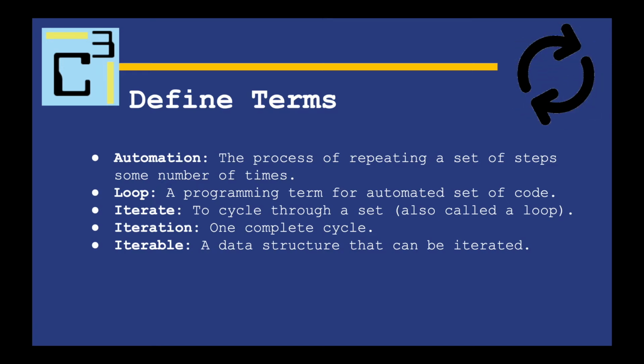An iterable is a data structure that can be iterated upon. So if something is iterable, that means that there's multiple values in it, and that means I can cycle through each value. We'll see that here in the for loops, but we're talking about numbers, lists, dictionaries, string values, anything that the computer can say, okay, this, then the next, then the next one after that, then the following, a set that we can loop through.